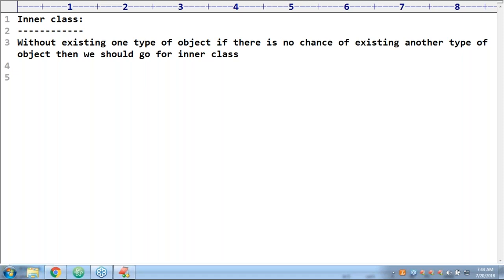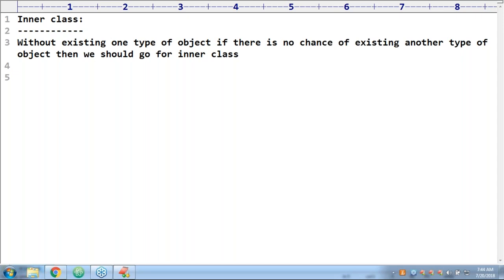Without existing university, there is no chance of existing department. Similarly, without existing human, there is no chance of existing body; head should be part of human. That's why, if without existing one type of object there is no chance of existing another type of object, happily we can go for the inner classes concept.